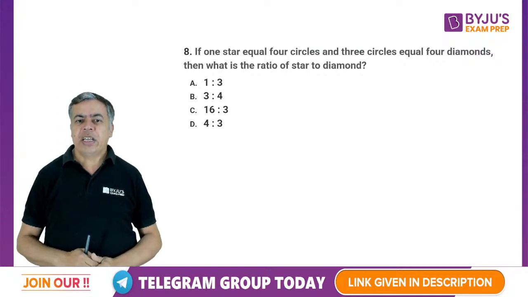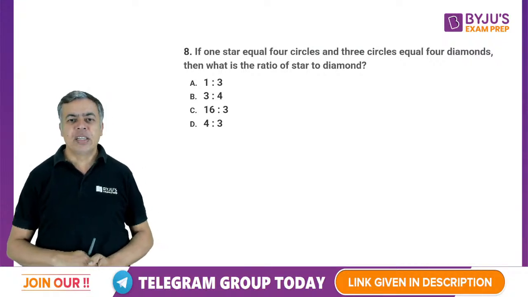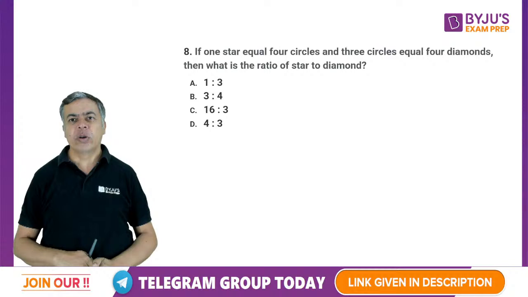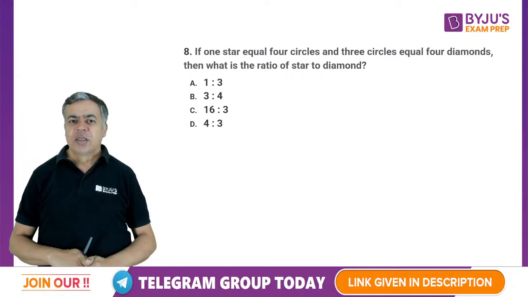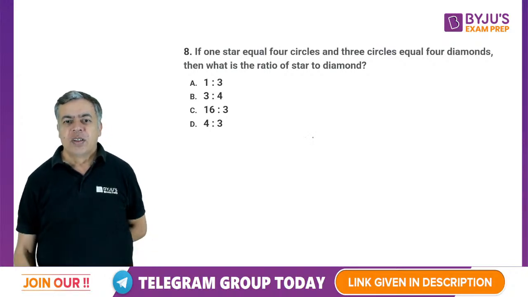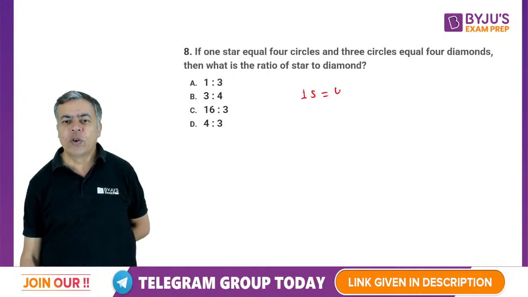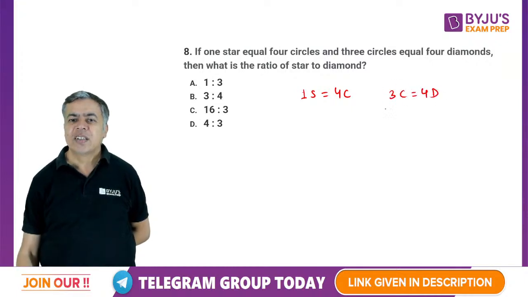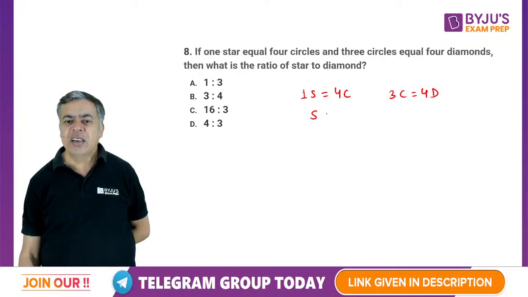Yes, the ratio of star to diamond I need to tell. Star to circle we know, circle to diamond we know. It is given that 1 star is equal to 4 circle, and 3 circle equal to 4 diamond. So star to circle is 4 by 1, and circle to diamond is 4 by 3.